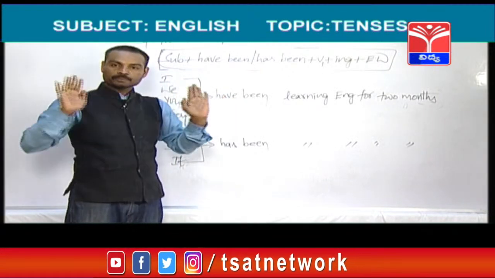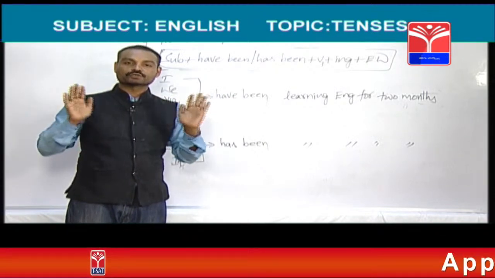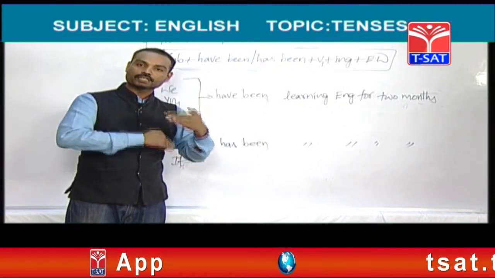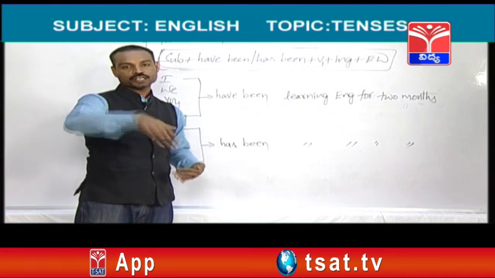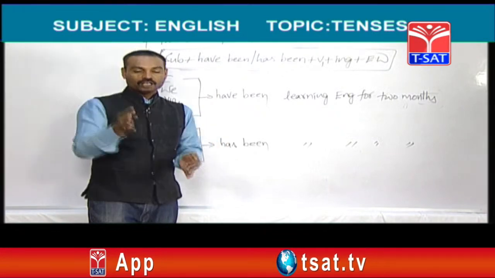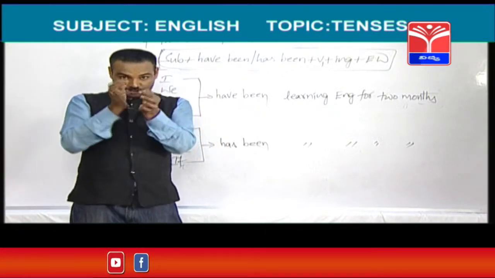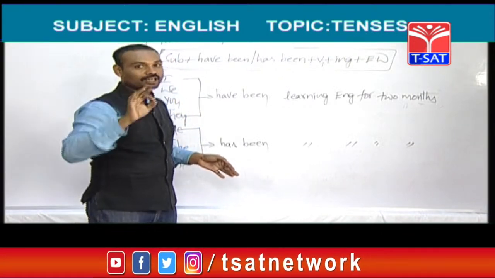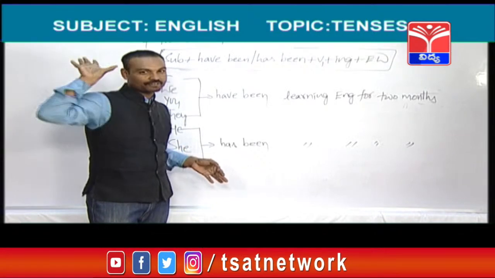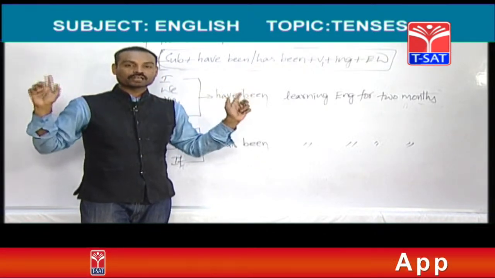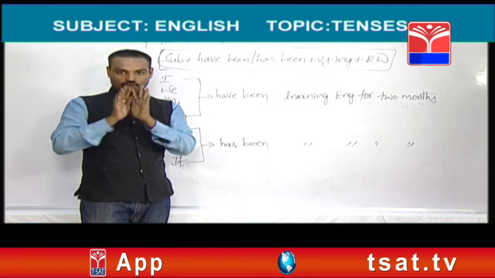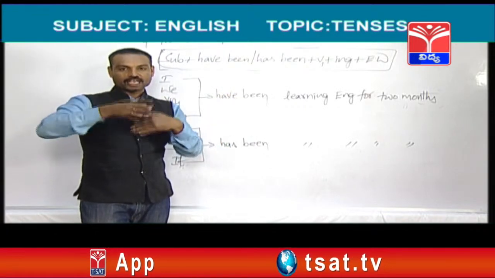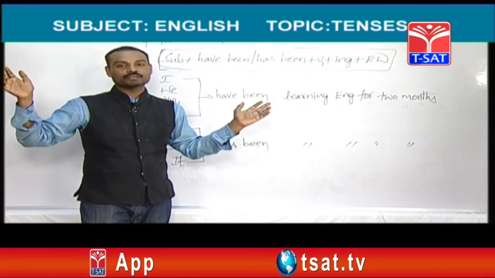So I have been preparing for competitive exams for 2 months. We have been preparing, you have been preparing, they have been preparing, he has been preparing, she has been preparing. That's all. For example, if you would like to mention the name of the month, for example, March, March indicates a point of time. I have been preparing for competitive exams since March. We have been preparing, you have been preparing, they have been preparing, he has been preparing, she has been preparing.